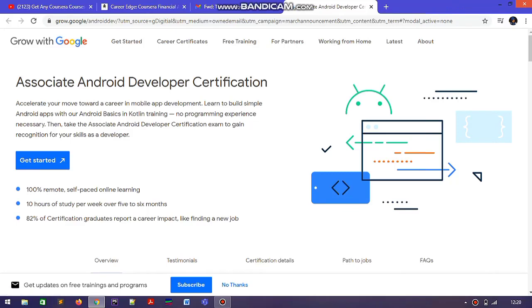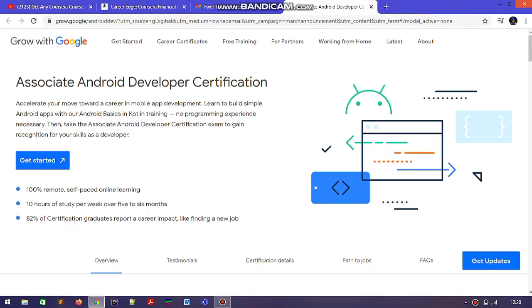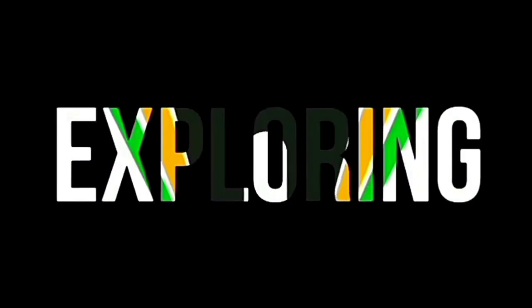Many of you are facing problems getting the Google Career Certificate for Android development.